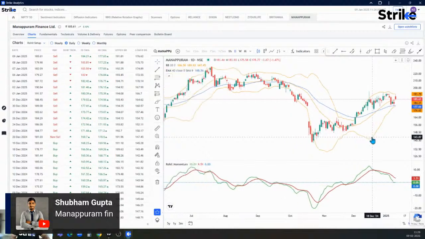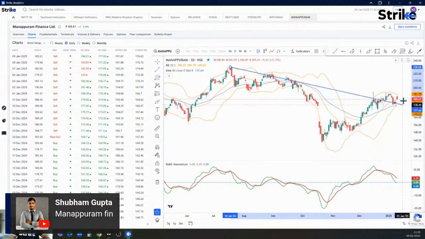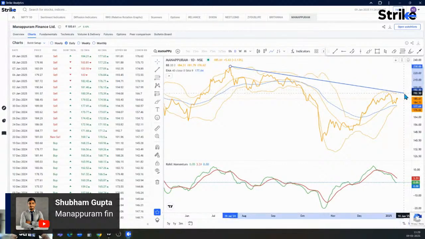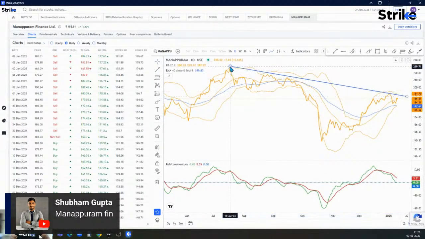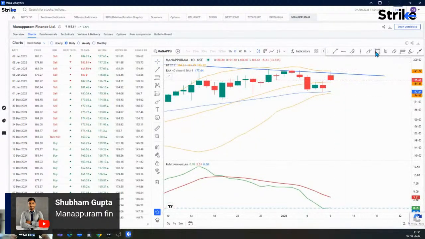So on this daily time frame chart, what we can see is that there is a resistance trend line coming out over here. If we look at the close to close basis, we are exactly at the resistance level. So this was the gap up opening, from yesterday's close to today's open. So this was the gap that was created, but again it's falling down.